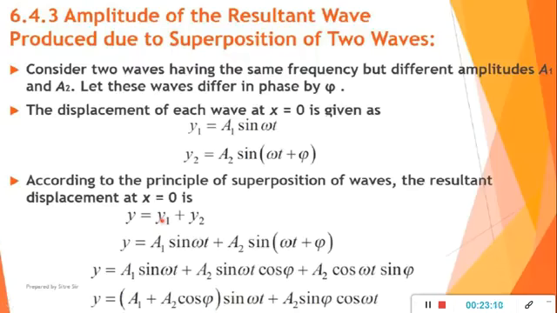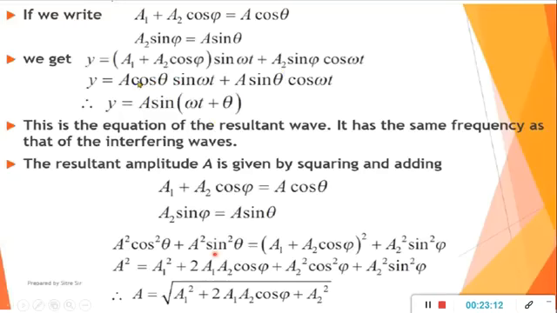So क्या एक्सप्रेशन मिलेगा? a1 plus a2 cos phi, ये हमारा ओरिजिनल इक्वेशन था, a2 sin phi cos omega t. यहाँ पे a1 plus a2 cos phi की जगह पे लिखा a cos theta, तो a cos theta sin omega t प्लस a2 sin phi की जगह पे a sin theta, so a sin theta cos omega t.